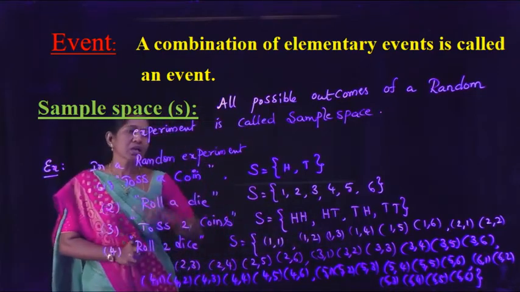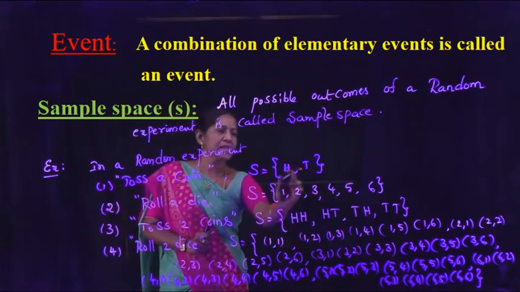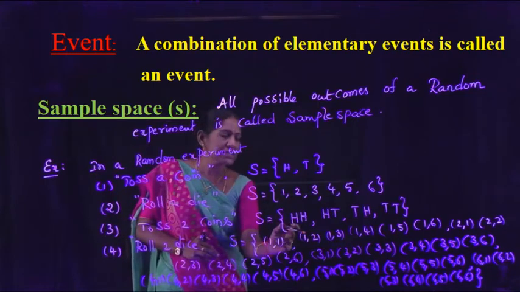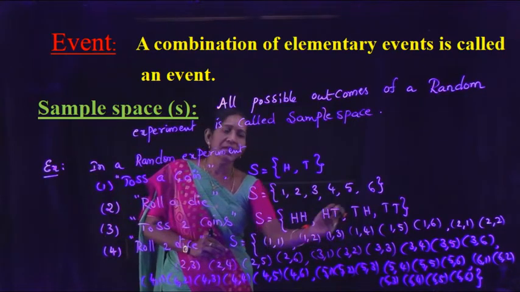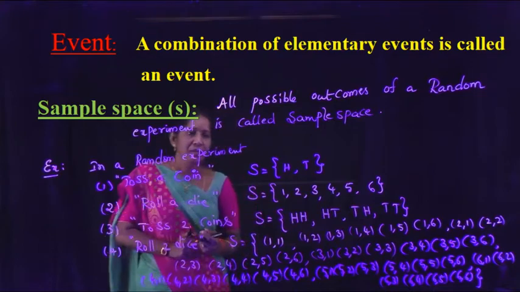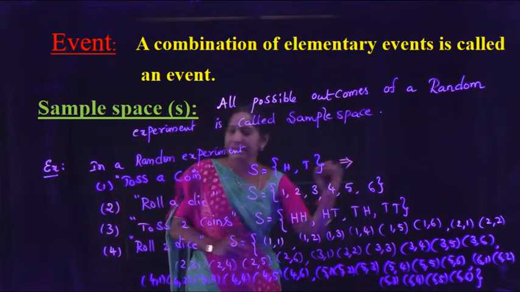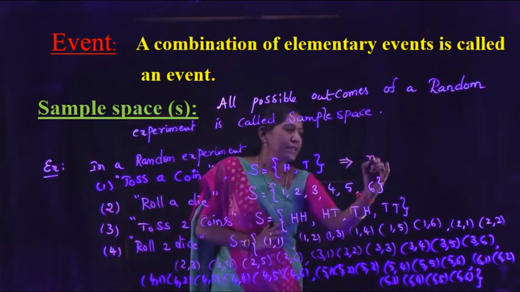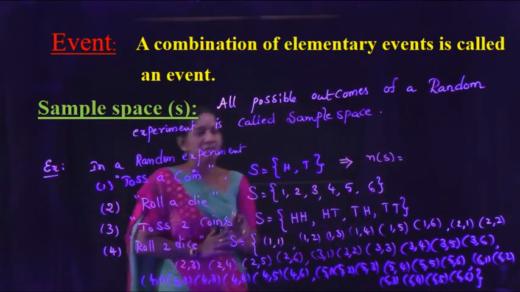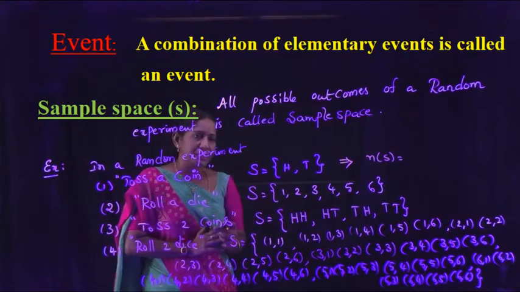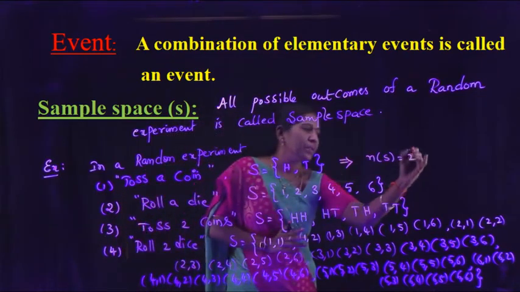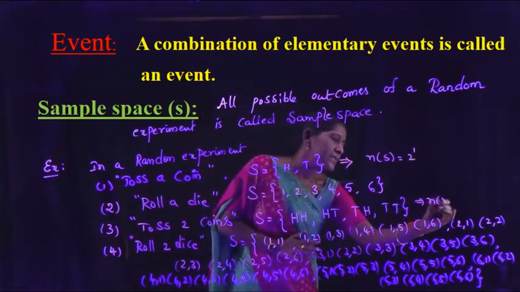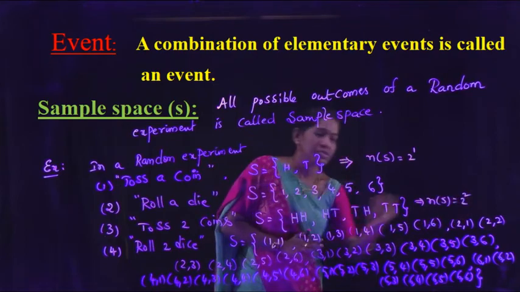If we toss a coin, the sample space S is H, T. Toss 2 coins, the sample space S is HH, HT, TH, TT. This implies we can write: toss a coin, sample space S is H, T, then N(S), the number of sample space points, is 2 to the power 1. And toss 2 coins, N(S) is 2 squared.